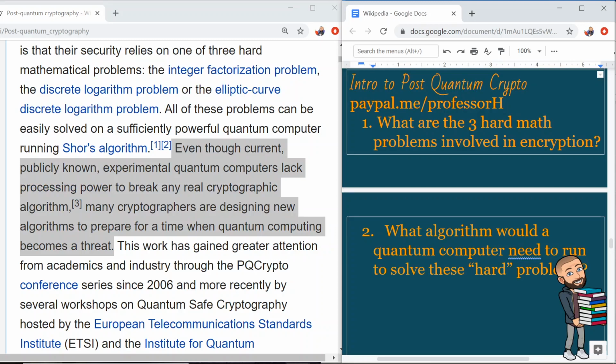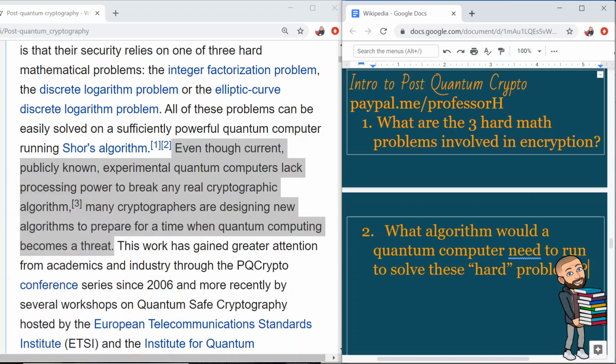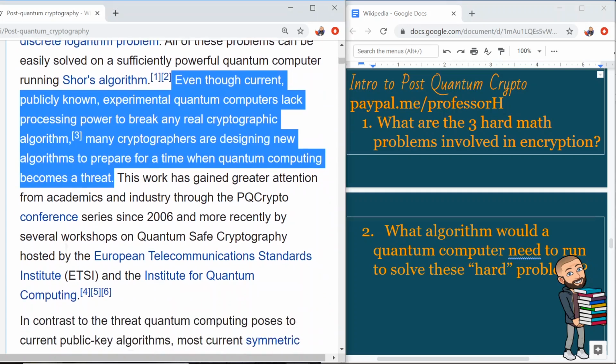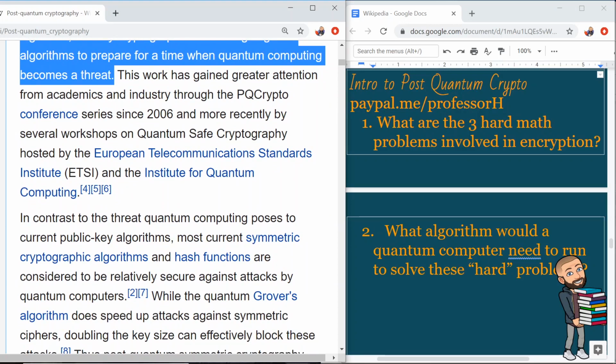The question is, what algorithm would a quantum computer need to run to solve these hard problems? And the answer is Shor's algorithm. Maybe I could do a separate video on that. But for now, even though current publicly known experimental quantum computers lack processing power to break any real cryptographic algorithm, many cryptographers are designing new algorithms to prepare for a time when quantum computing becomes a threat.